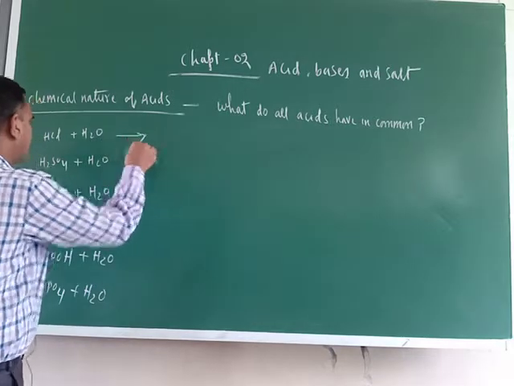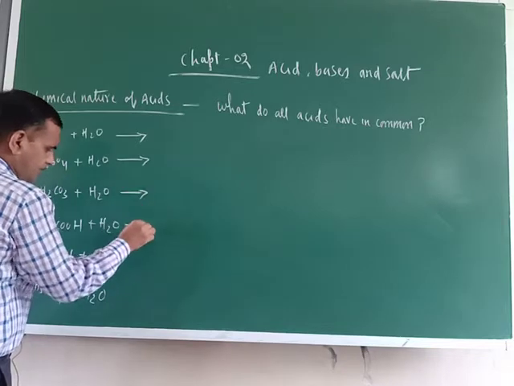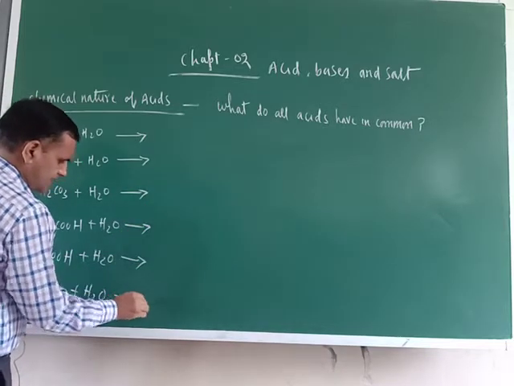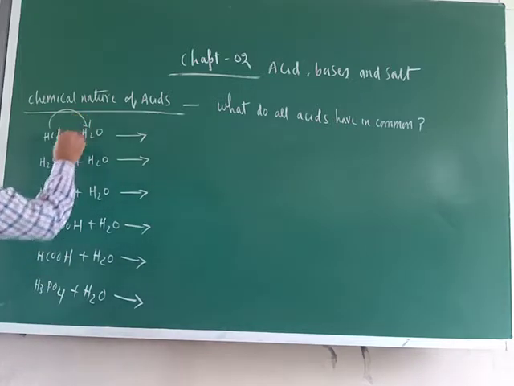Now see carefully this reaction. H is there. Almost in all the acids, hydrogen is there. Here also hydrogen, here also hydrogen. This will give one hydrogen to this one.